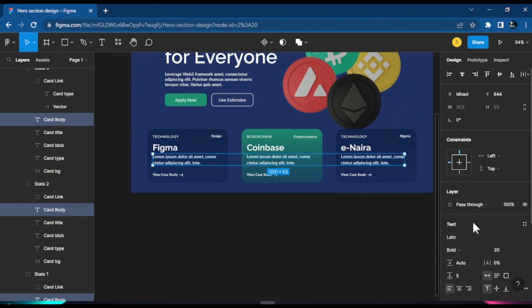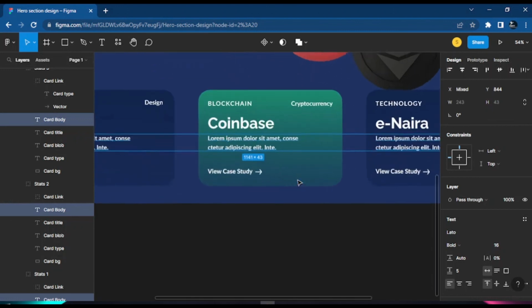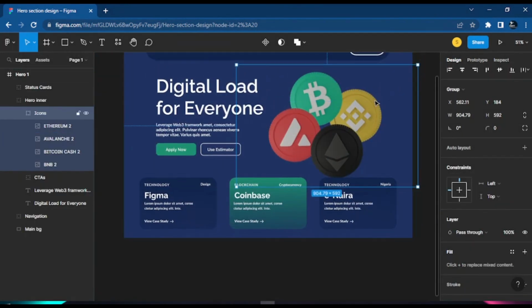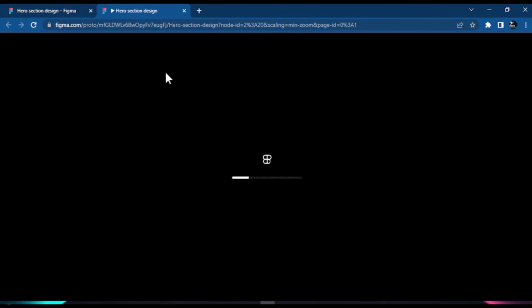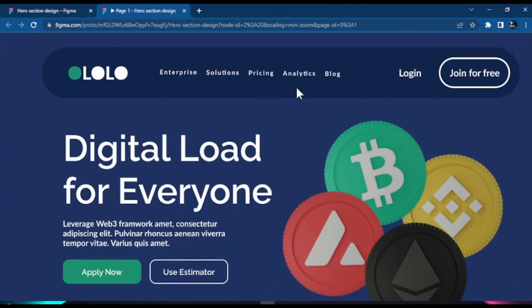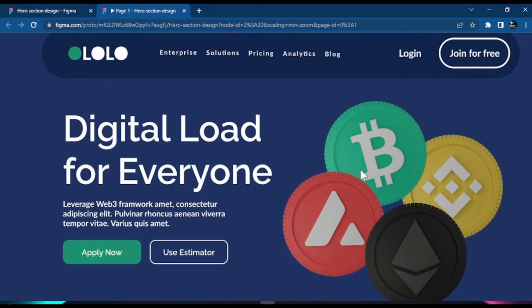Okay. Now, what we want to do is reduce the font size, and the font size we define as 16. Okay, and as we set the font size to 16 here, all the text becomes small. So one way if you want to preview your design, you go to the display section here. If you click display, you could see your design and how your design looks. You can cross check it, and even share this design with your team. So let's see how it looks. So if you come to this site, this is how the site could look in real life. And if you scroll down, you see this black, look at this black. So let's reduce this icon small. Let's just reduce them small.